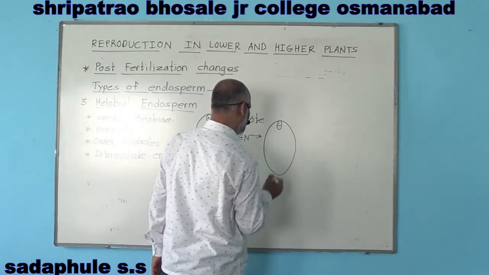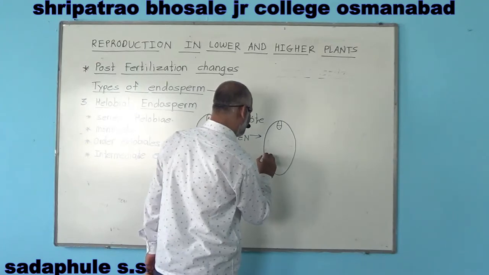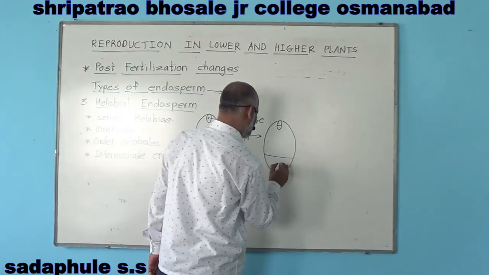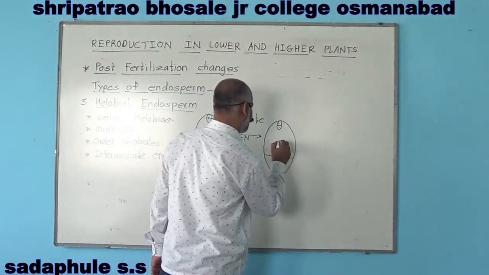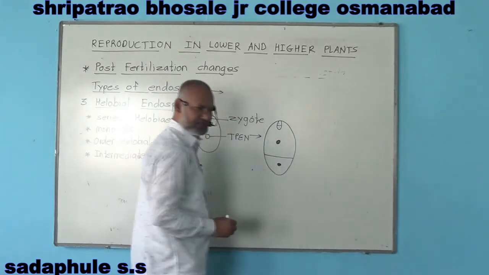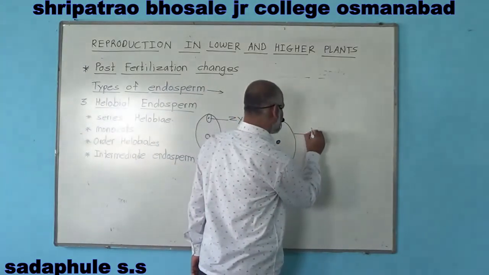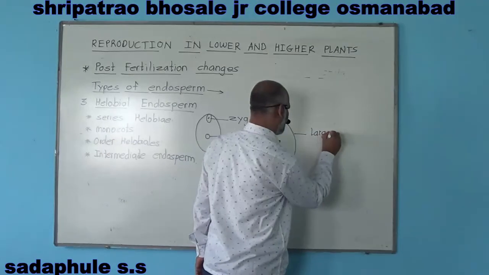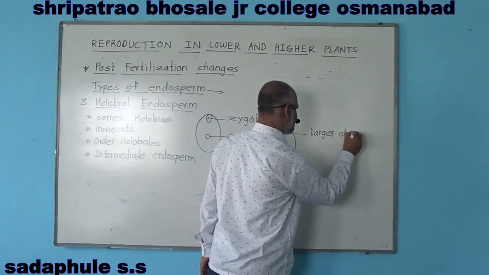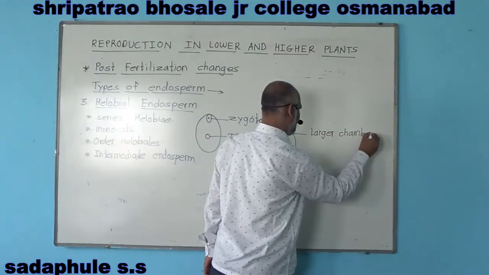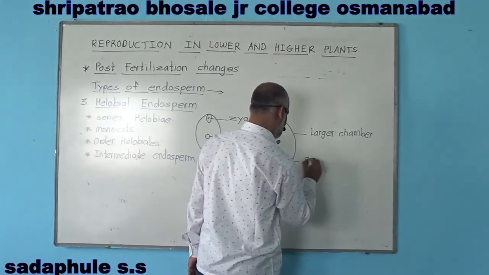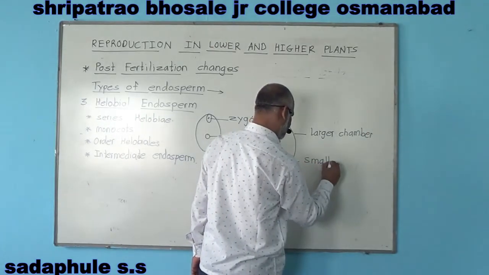Due to wall formation, this chamber is divided into two chambers. Number one is the larger chamber, and here is the smaller chamber.